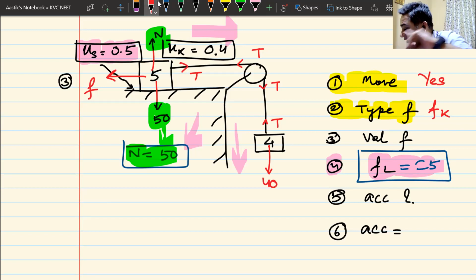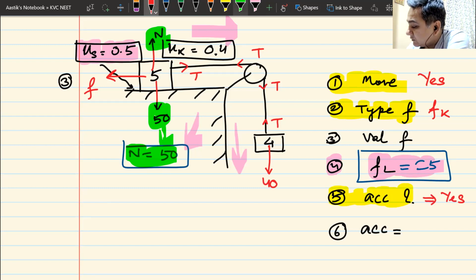Very good. Now, instead of going to question number 3, let me jump to question number 5. Will the block accelerate? Yes, sir. Well done. The block definitely accelerates. Now let us do the remaining 2 questions.